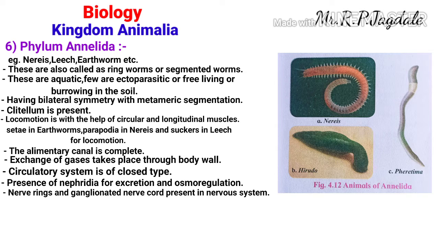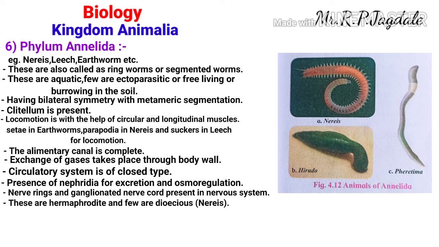These animals are hermaphrodites and a few are dioecious. Hermaphrodite means both sexes are present within one animal. These are called bisexual or hermaphrodite. And a few are dioecious. Dioecious means males are different, females are different. Example is Nereis. Nereis is a dioecious animal. And hermaphrodite means both sexes are present within the same animal, that is the earthworm.